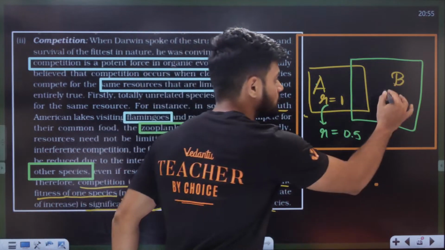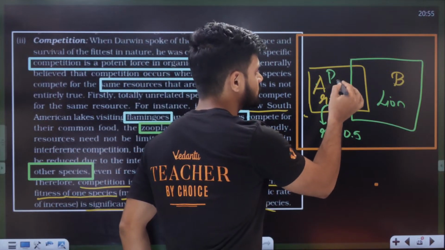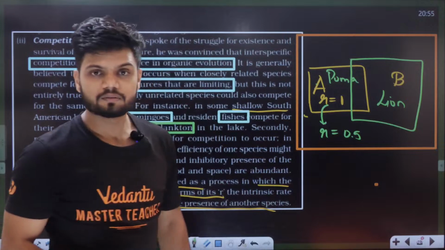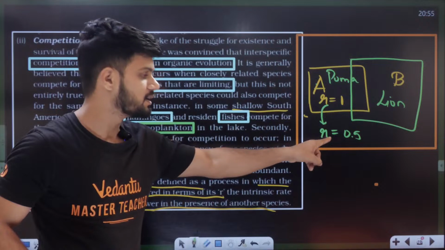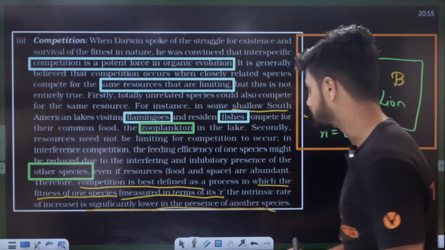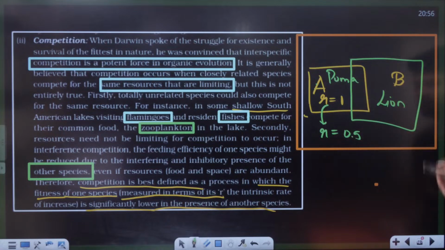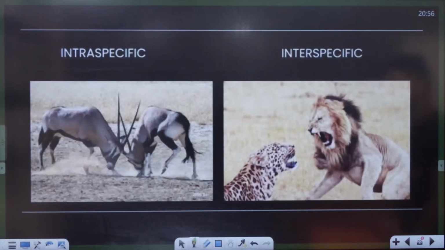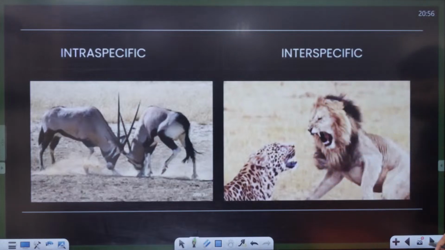For example, this is a lion, and this is a puma, a small cat. Just because the lion is present, the feeding efficiency, the R value of the puma, is reduced. That is called competition. So in competing species, one is superior. When this species is superior, the R value will reduce for the other one. Intraspecific means same species, interspecific means different species.